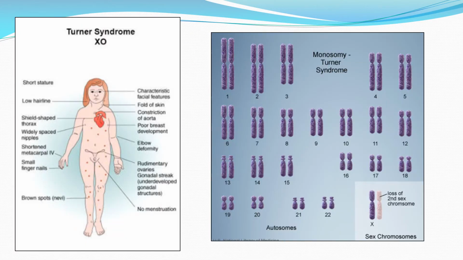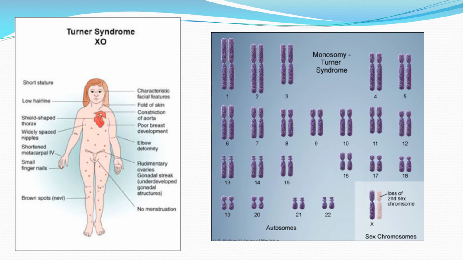This abnormality is due to 45 chromosomes instead of 46. The missing chromosome is one X chromosome. Hence, the chromosomal makeup is 22 pairs of autosomes plus one allosome chromosome. So totally we have 45 chromosomes.